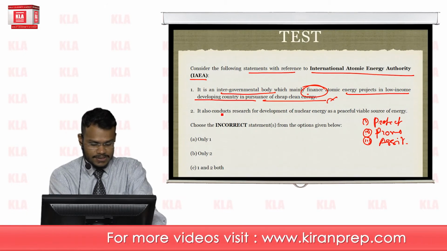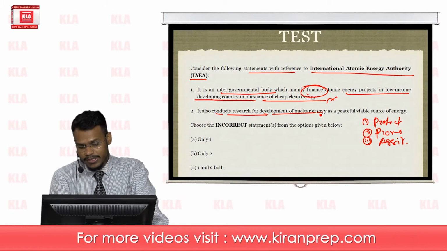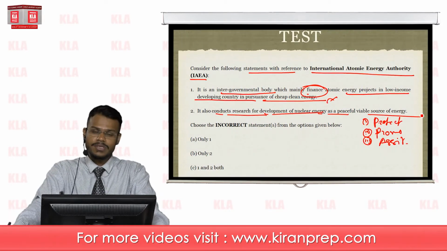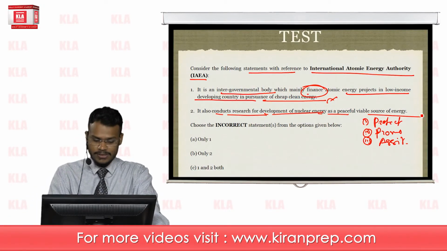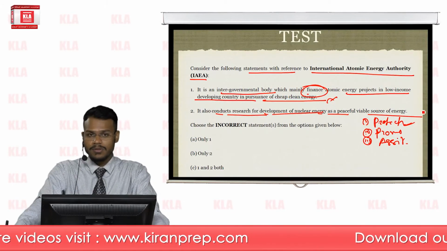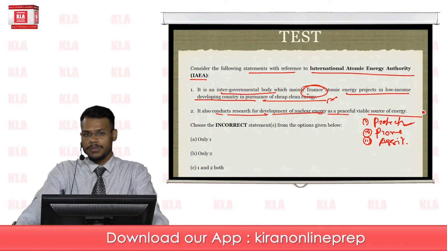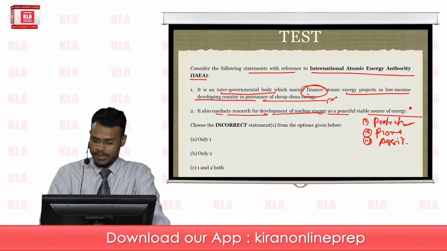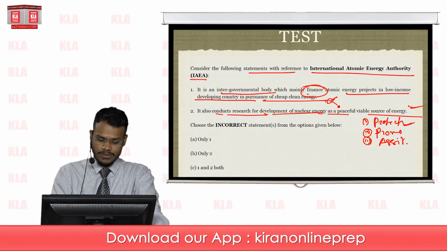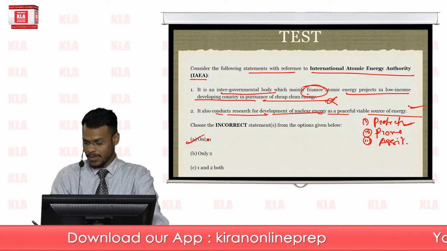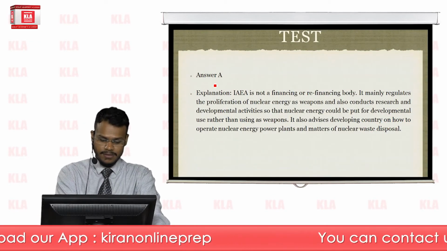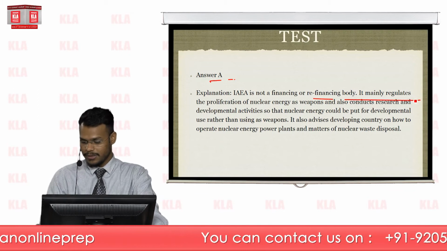The second statement is it also conducts research for the development of nuclear energy as a peaceful, viable source of energy. Obviously, it is correct. It protects and promotes, and it aims to develop nuclear energy as a viable source of peaceful energy. So obviously it is correct, and the first is incorrect. So only A should be the answer. Which is the answer? The answer is A. The explanation is given here.